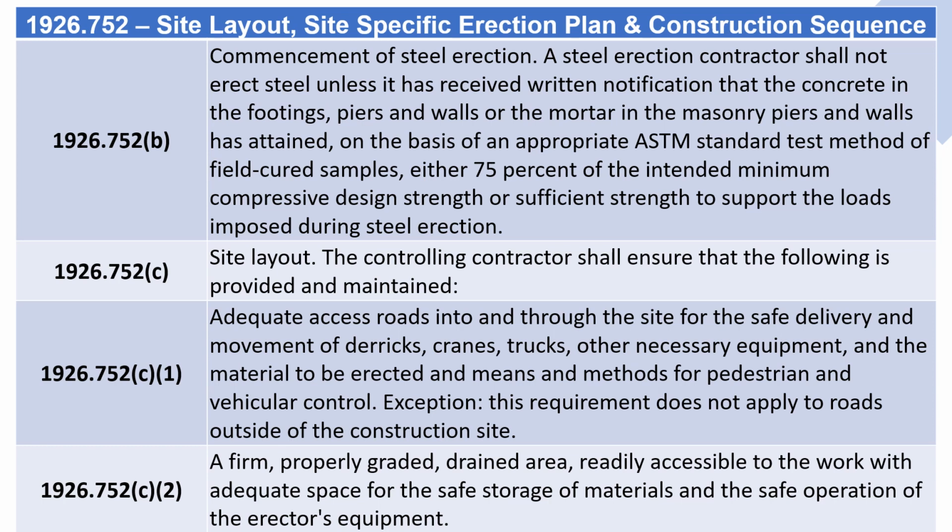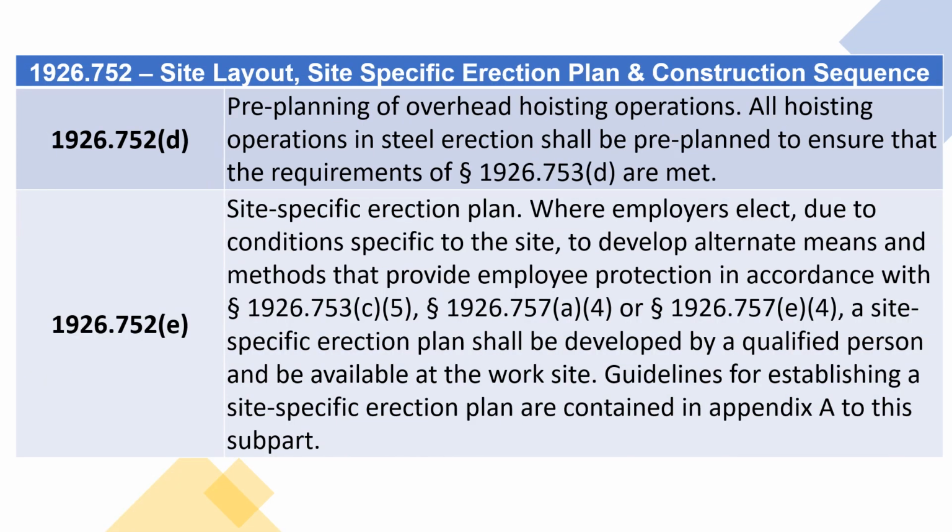1926.752(c)(2). A firm, properly graded, drained area, readily accessible to the work, with adequate space for the safe storage of materials and the safe operation of the erector's equipment. 1926.752(d). Pre-planning of overhead hoisting operations. All hoisting operations in steel erection shall be pre-planned to ensure that the requirements of Section 1926.753(d) are met.